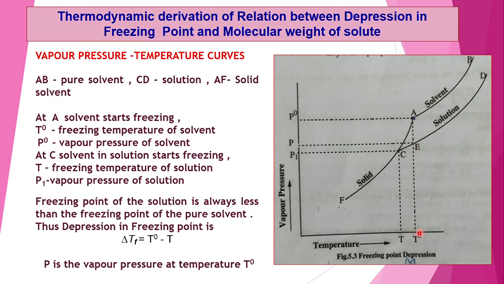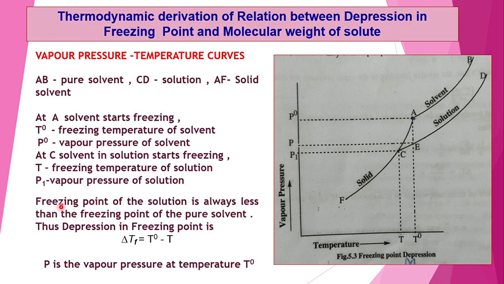The temperature is T0 and the pressure is P. All this is written here: at A the solvent starts freezing, T0 is the freezing temperature of the solvent, P0 is the vapor pressure of the solvent. At C the solvent in the solution starts freezing, T is the freezing temperature of the solution, P1 is the vapor pressure of the solution.